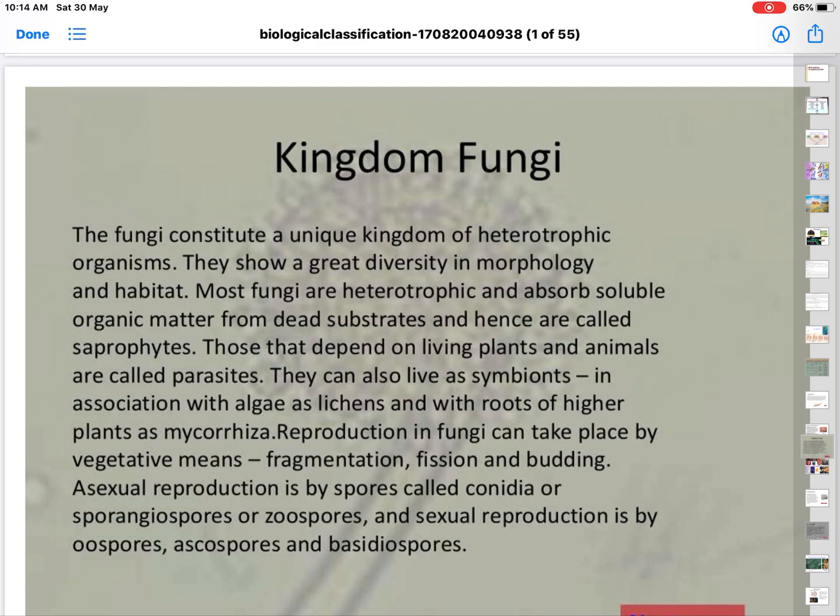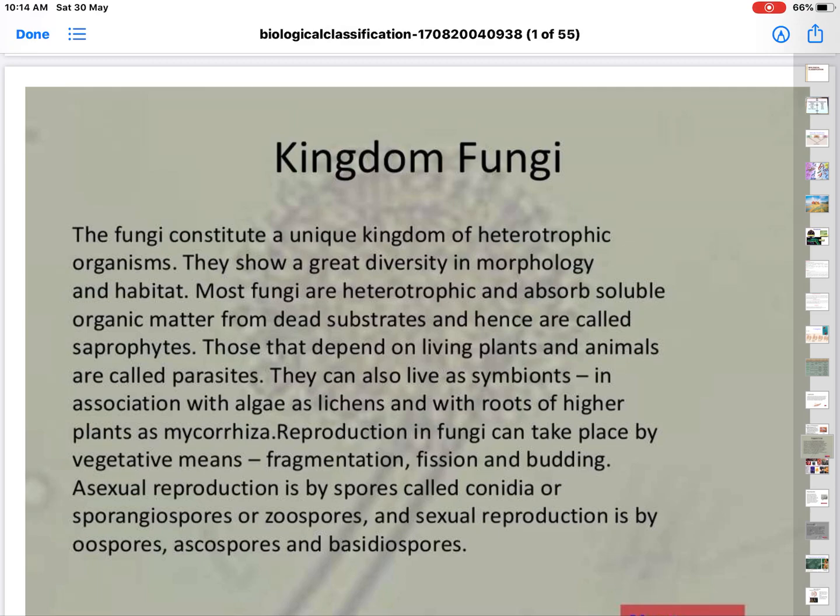You are able to understand the role of fungi in various walks of life. You appreciate the role of lichens and mycorrhizae and reflect on the classification of fungi. With these objectives in our mind, let's go to kingdom fungi.